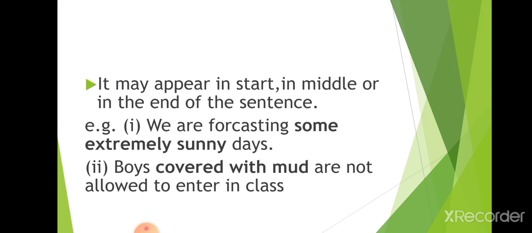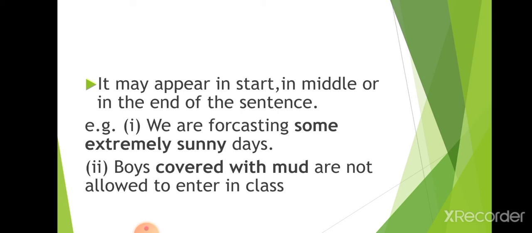It may appear at the start, in the middle or at the end of the sentence. Here we are talking about the adjectival phrase. It means an adjectival phrase can exist in the middle, in the beginning or at the last of the sentence. For example, we are forecasting some extremely sunny days. They are just telling the qualities of the days. That is, some extremely sunny is an adjectival phrase. Boys covered with mud are not allowed to enter the class. Covered with mud is actually the adjectival phrase. They are just telling the quality of the boys.